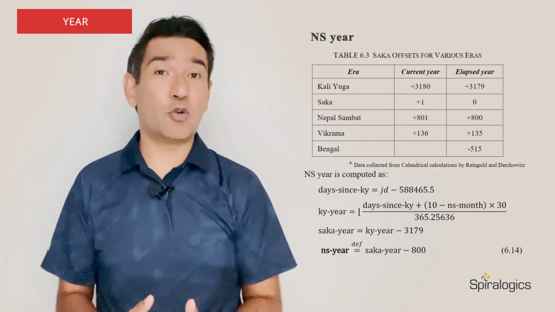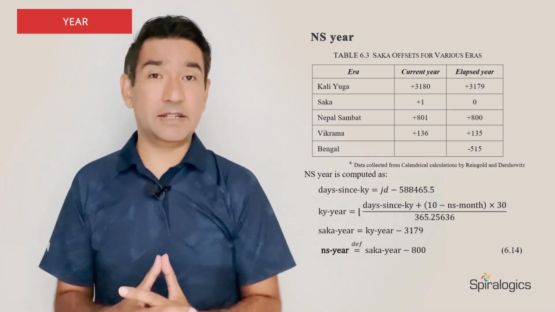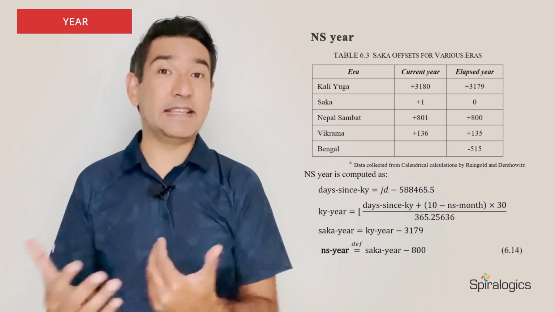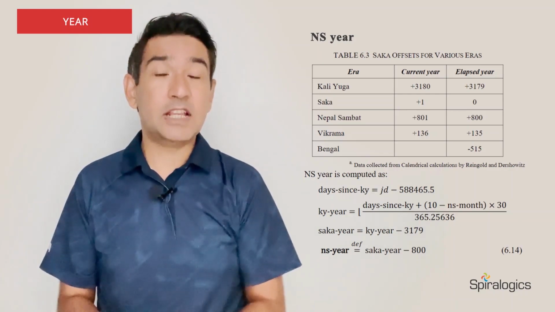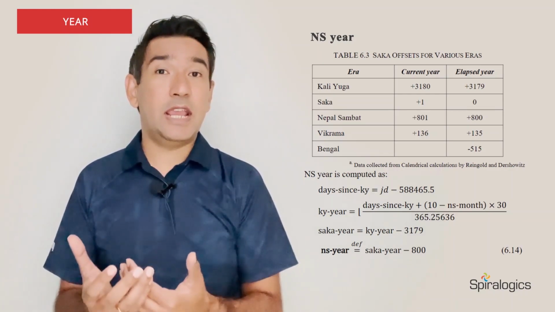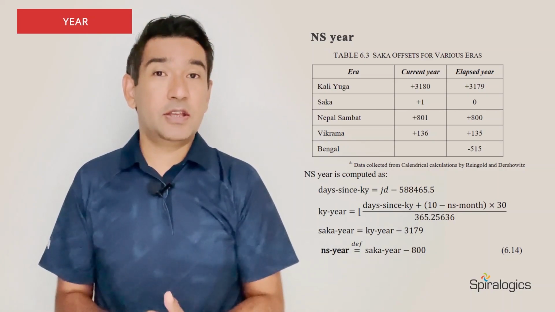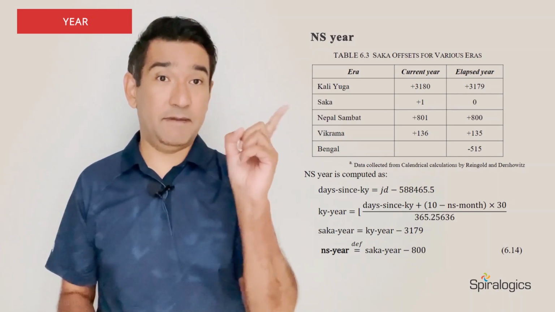Now moving on to the years. Computing years is pretty straightforward as in any other calendar. Using any known epoch date, we can calculate the number of years that have passed since then and get to the current year, or the year that the day falls on. NS is about 800 years behind the Saka era. The formulation of how the year can be computed can be found here.